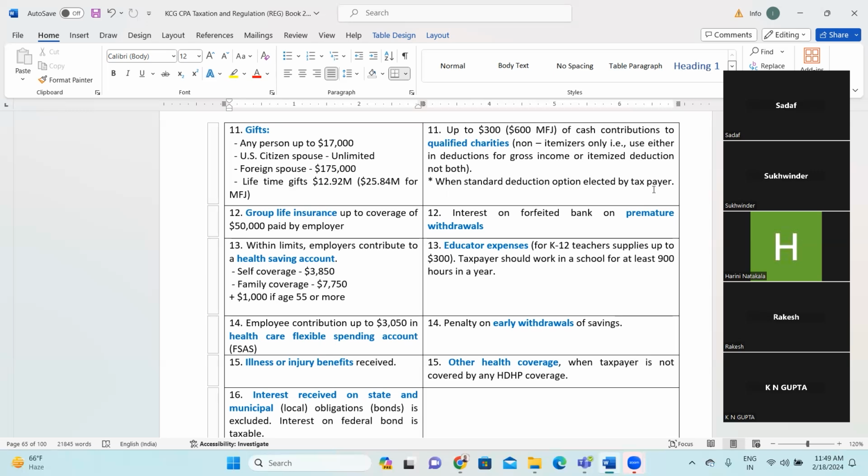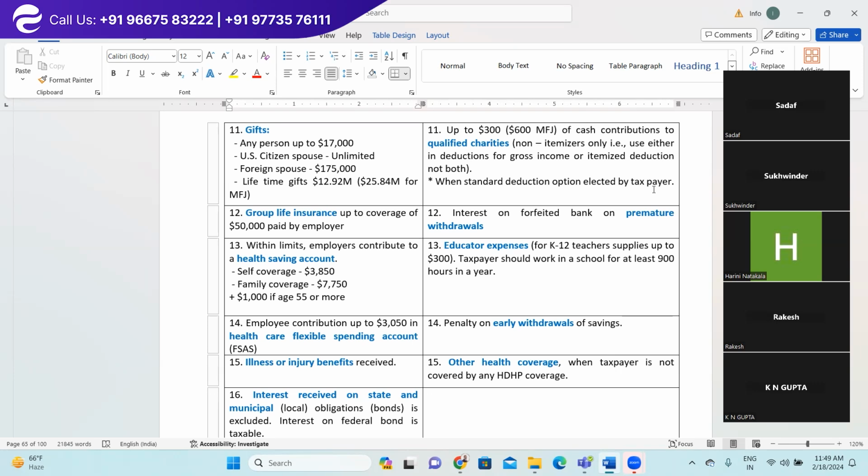So, for example, Mr. X is an executive in Google, and Google provides $100,000 life insurance coverage to Mr. X.